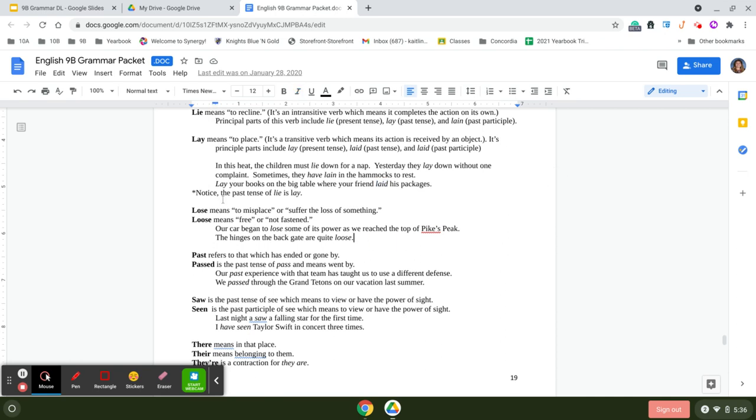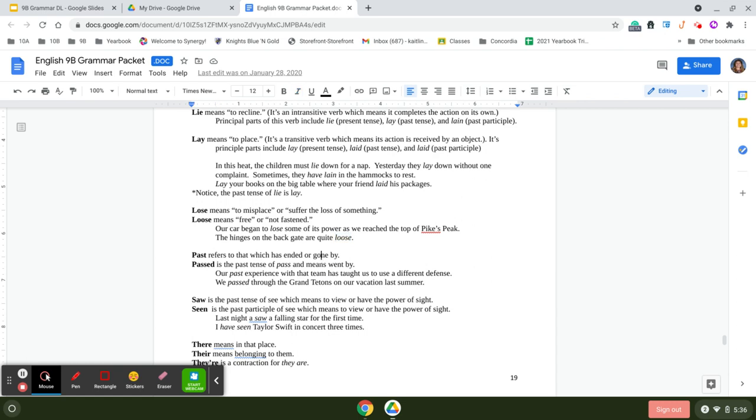Loose versus lose. Lose means to misplace or suffer the loss of something. Loose means free or not fastened. So our car began to lose some power as we reached the top of Pikes Peak. The hinges on the back gate were quite loose.